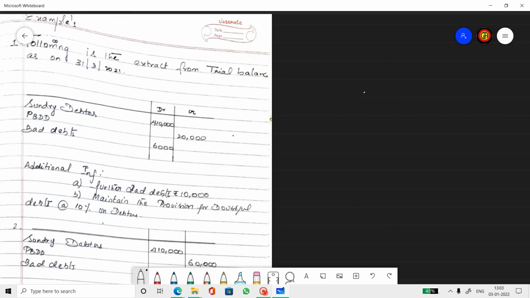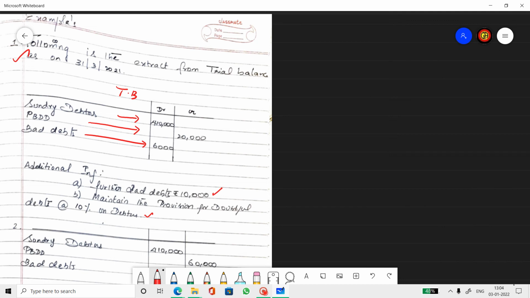So I've selected a few questions to make you understand this concept in a better way. The first one is this. The following is an extract of trial balance as on 31/3/2021. Sundry debtors balance 4,10,000. Provision for bad and doubtful debts balance 20,000. Bad debts 6,000 rupees. In additional information we have further bad debts of 10,000 and create a provision of 10% on debtors.